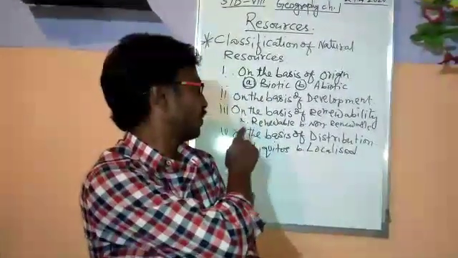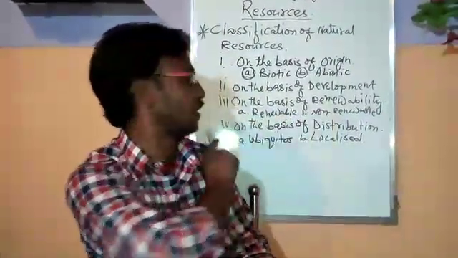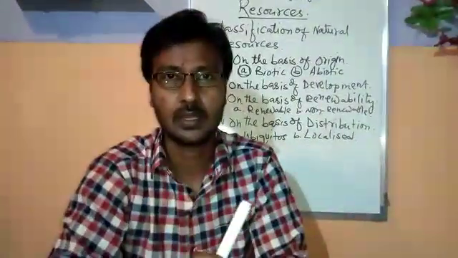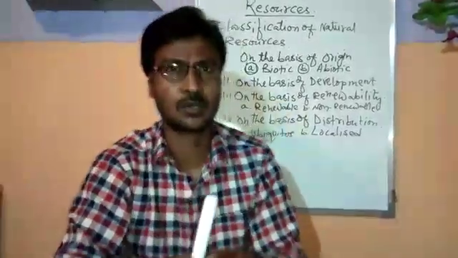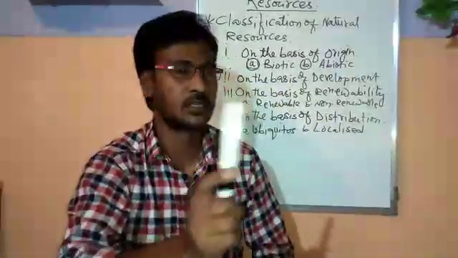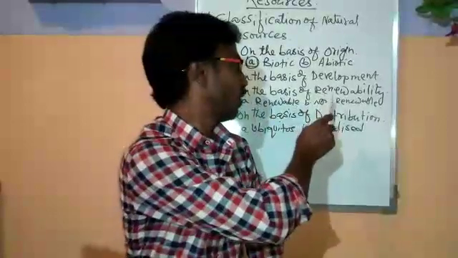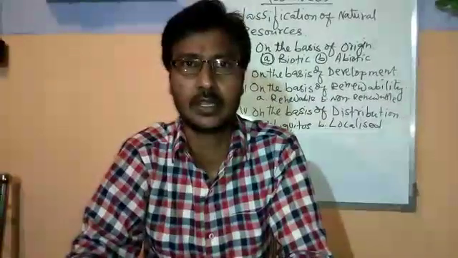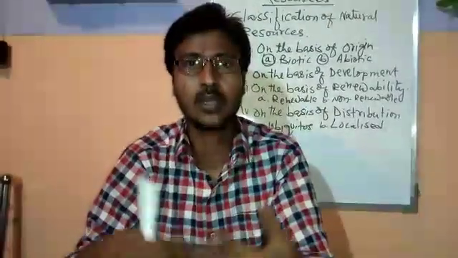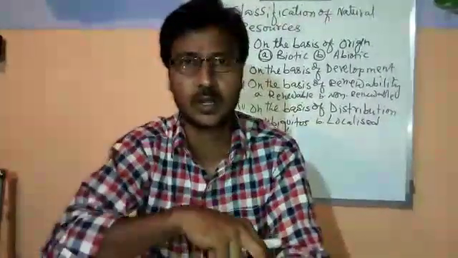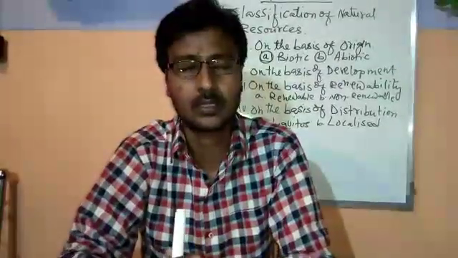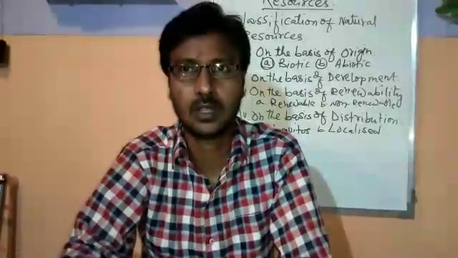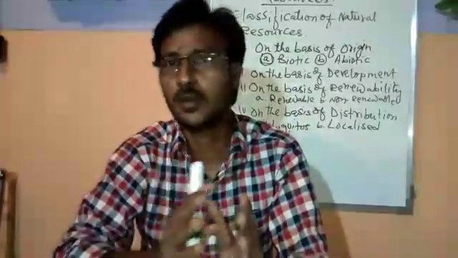And now the classification of resources based on renewability. That is the third classification of resources. On the basis of renewability, the resources are classified as renewable and non-renewable. The resources which are renewed in nature, once we use them, are renewed again. Resources which are renewed in nature itself are called renewable resources, for example air, water, soil, forest.